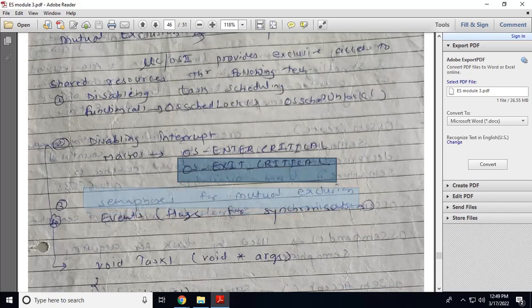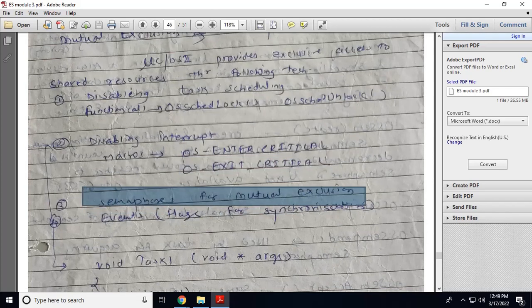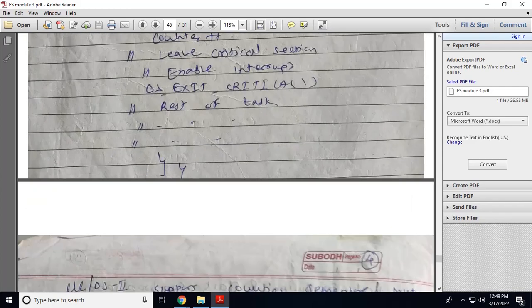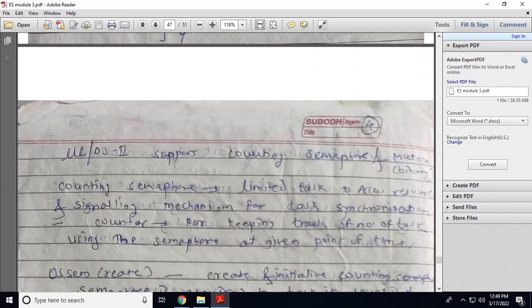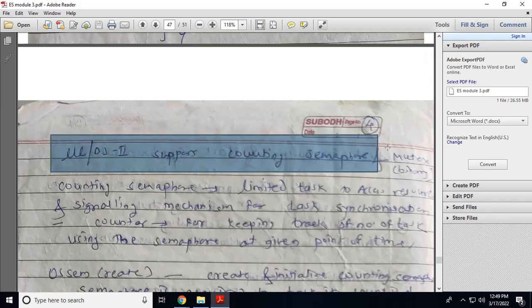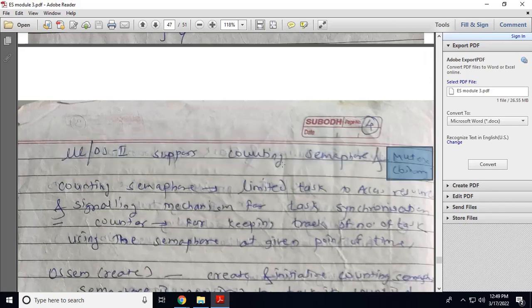Next way, semaphore for mutual exclusion. A semaphore is a system defined object. Before accessing the shared resource you can access that semaphore object. If a semaphore is available it means the resource is available. Now microcontroller OS2 supports a counting semaphore and a binary semaphore. In a counting semaphore the count is fixed, and in a binary semaphore the value is either 1 or 0.